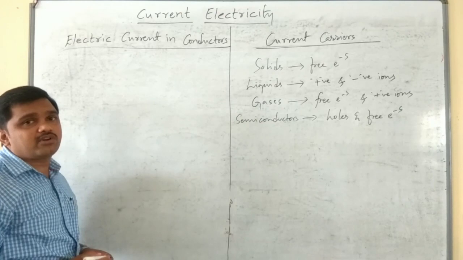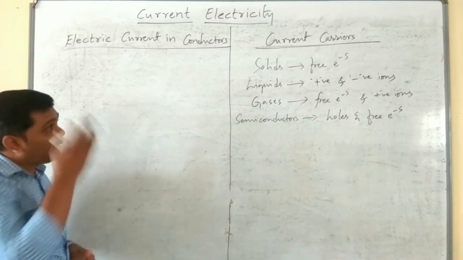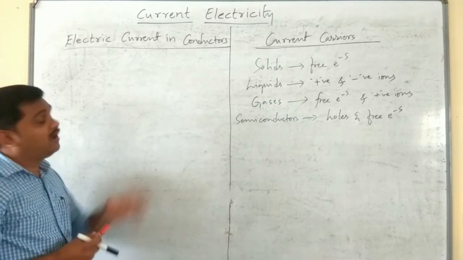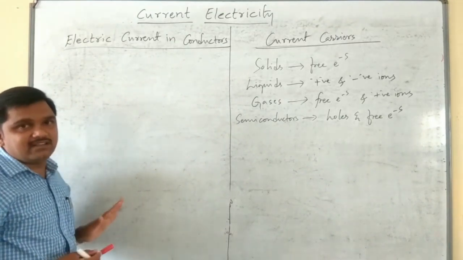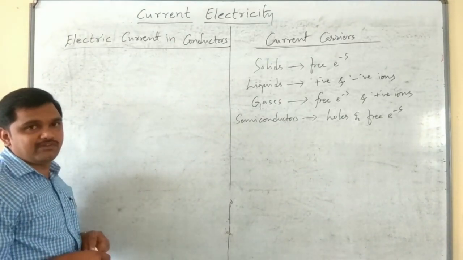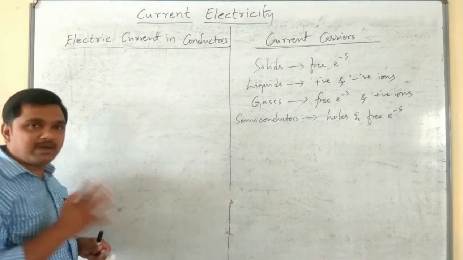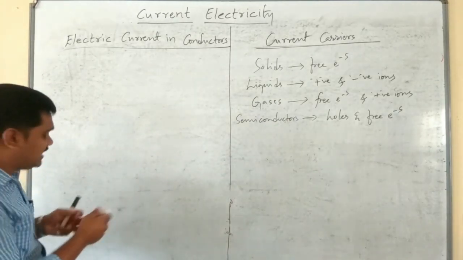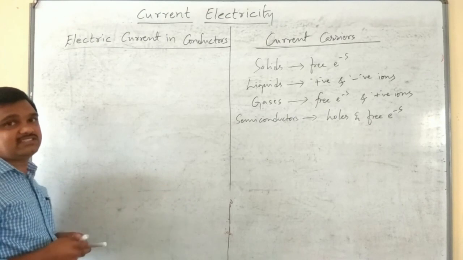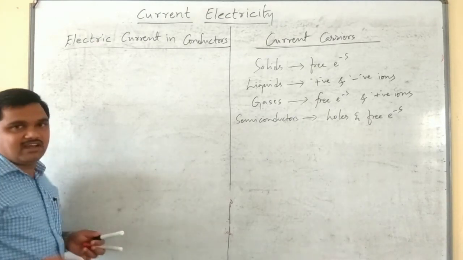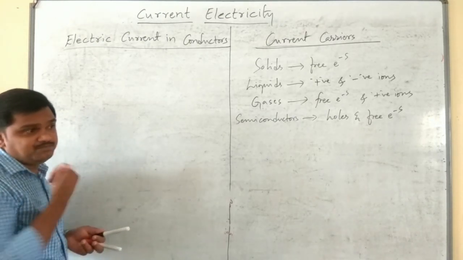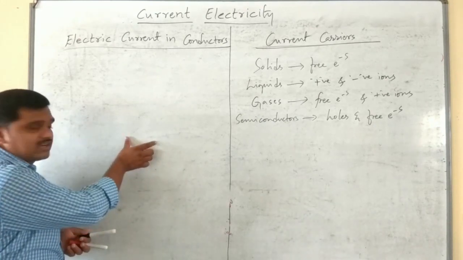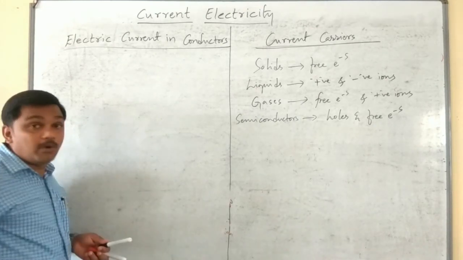About 10 power 27 free electrons per meter cube of a given conductor, that is the approximate value. Before going to the free electrons concept, let us discuss the bound charges, bound electrons. In the last chapter, I discussed free charges and bound charges.